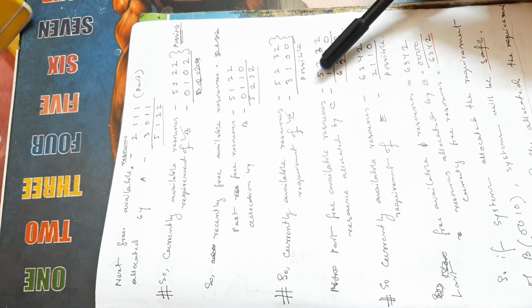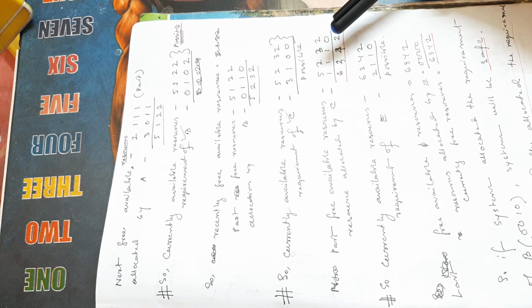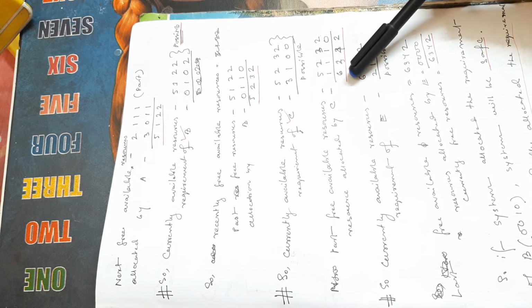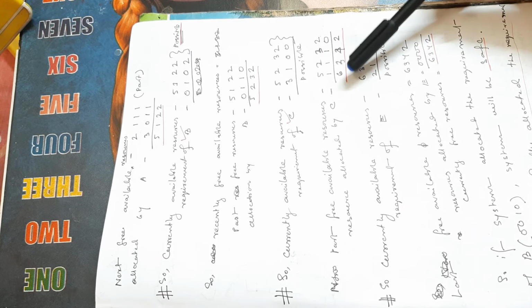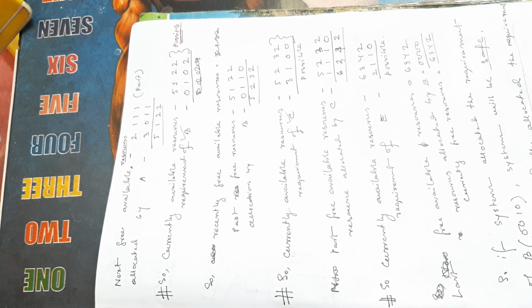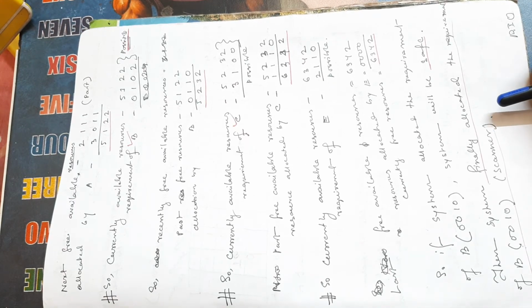So my current available resources are 6342. Only one process is left, that is E, so we can do it.